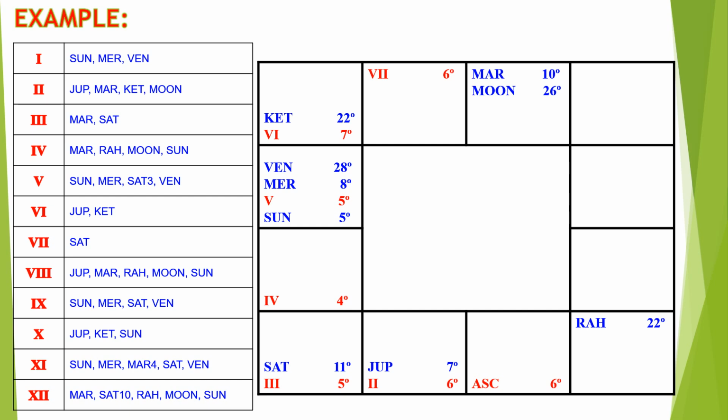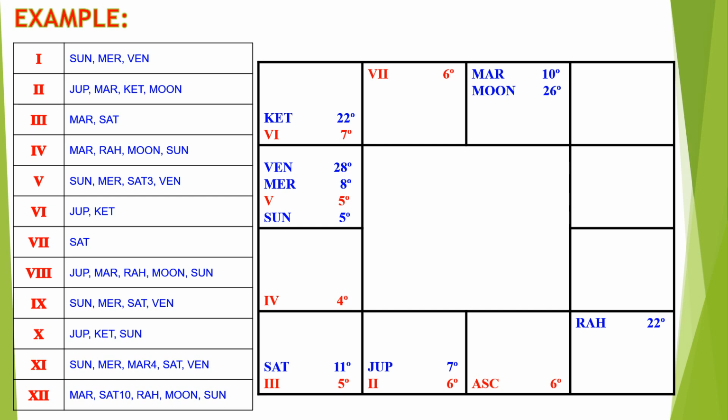He will be a Shiva's devotee. Then the native will travel to a foreign country sponsored by the company he works for. Here, the degree of Mercury is within 5 degrees of the Sun. So both Sun and Mercury will act as the main planet. So his father will be a clever and knowledgeable person. He might get a good teacher. I mean, the native might get a good teacher.